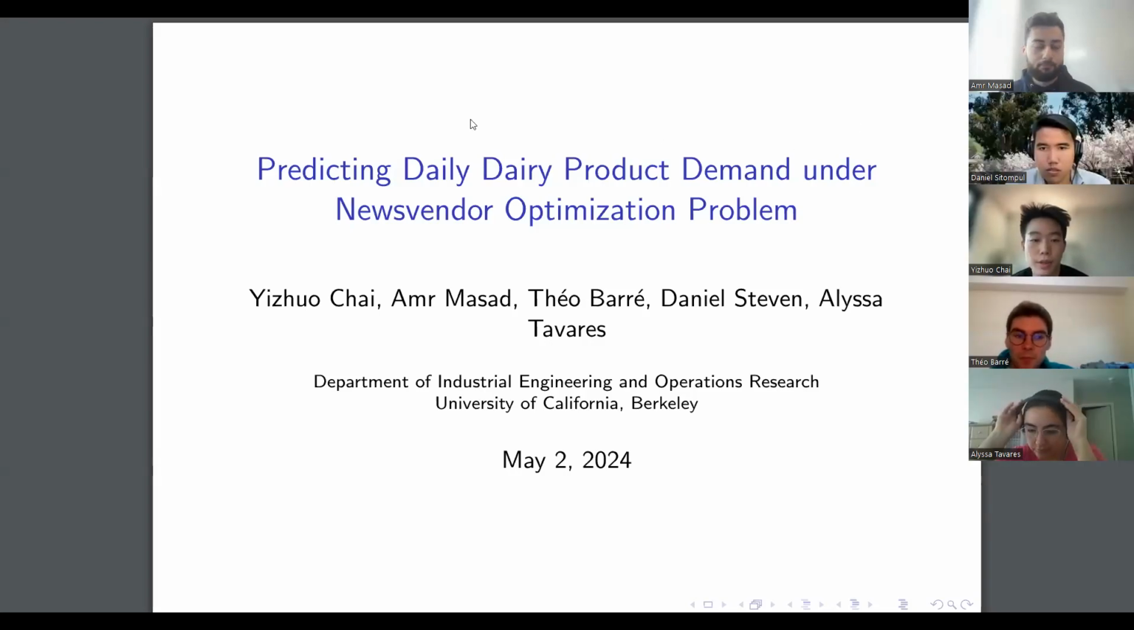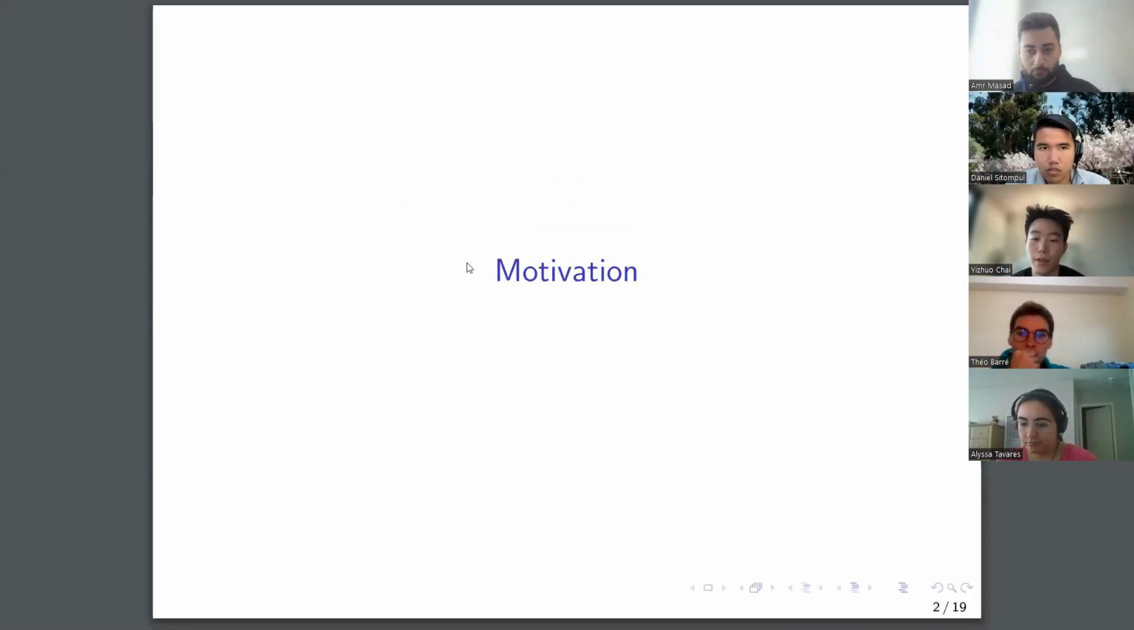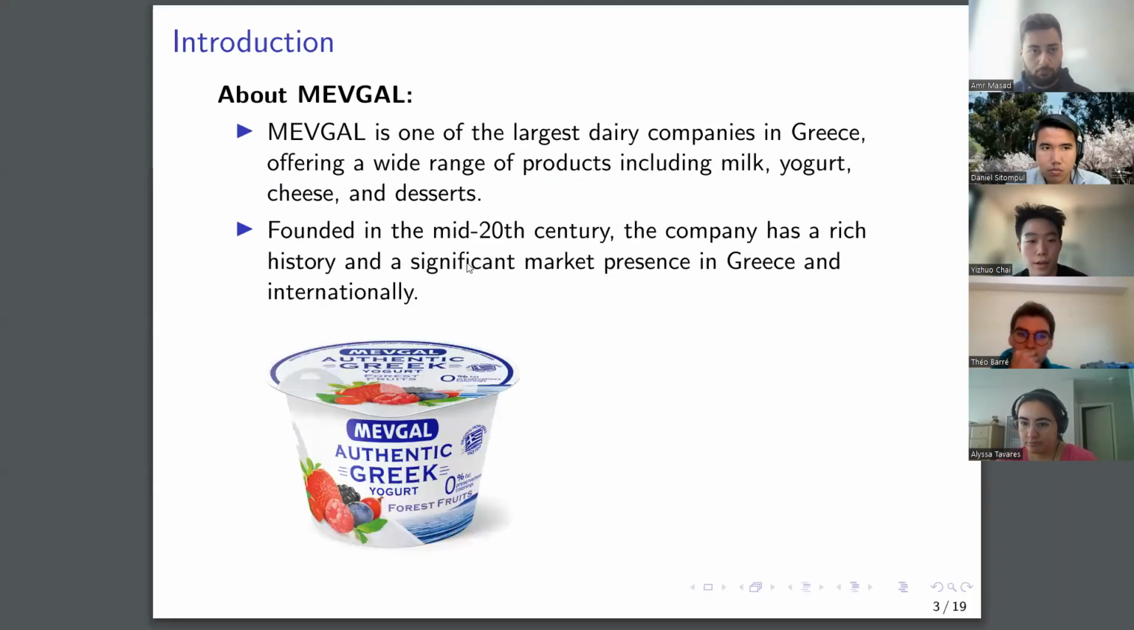So our project talks about predicting daily product demand under the Newsvendor optimization problem. I'll take charge of the introduction part. Moving to the next slides. A little introduction to the company that we investigate: it's called Mavgo. It's one of the largest dairy companies in Greece. It sells a lot of products both in Greece and internationally.